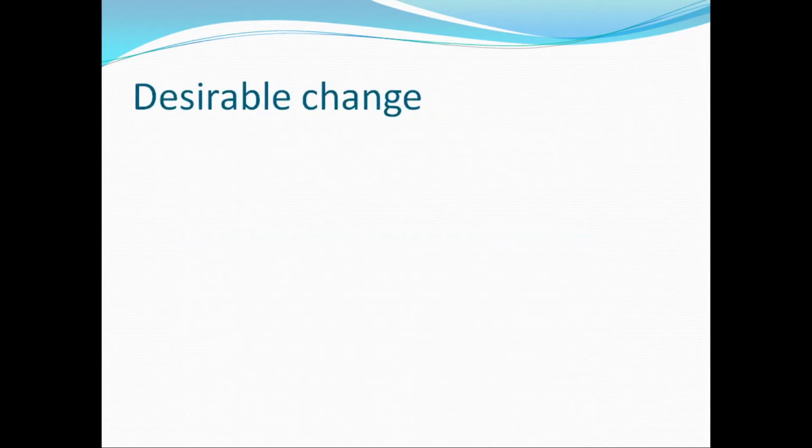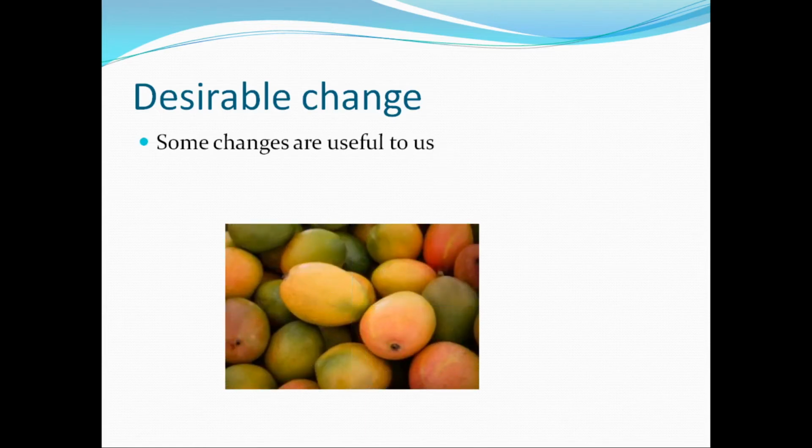Next one is desirable change. So what is desirable change? Some changes are useful to us. Those changes which are useful to us are called desirable changes. This is an example of desirable change: ripening of fruit. Ripening of fruit gives nutrients to our body. So this is a desirable change.